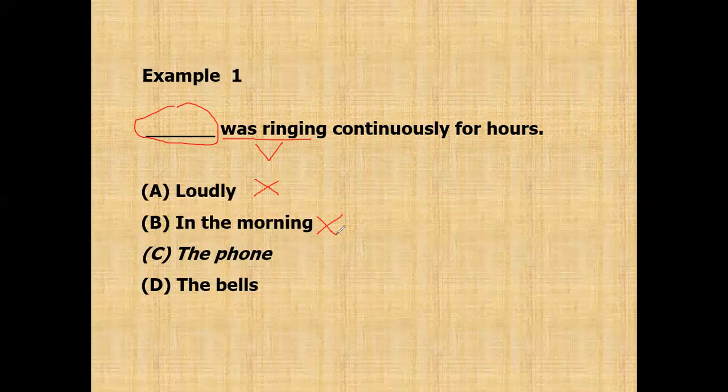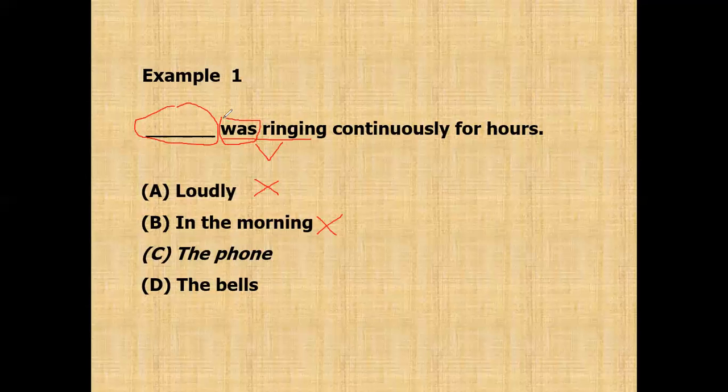But you must understand, a subject can be singular or plural, and countable or uncountable. The verb here, was, is singular.